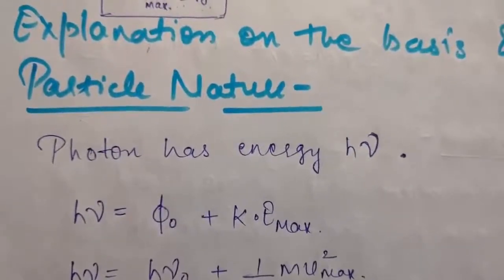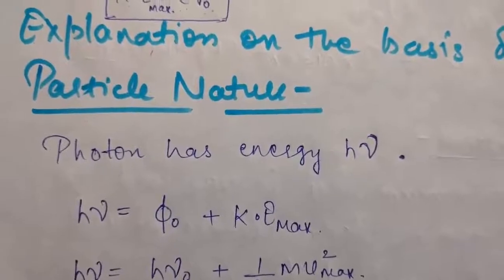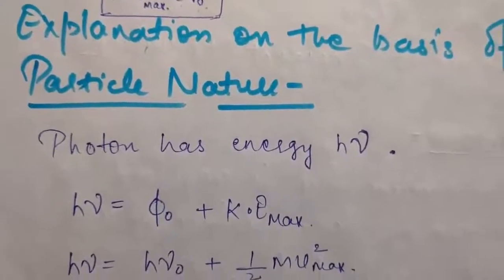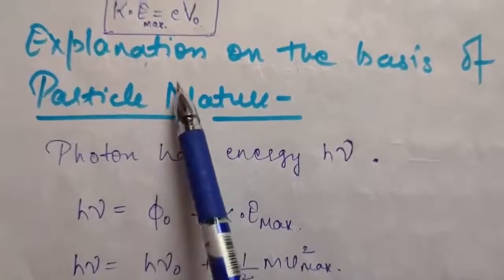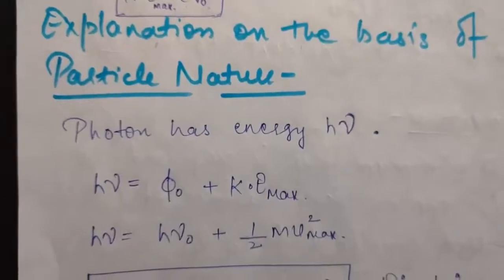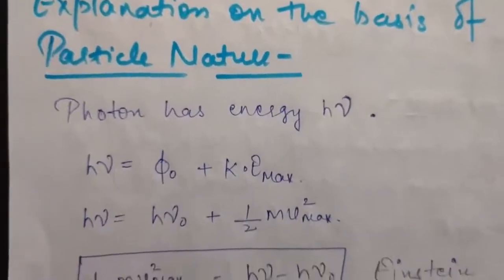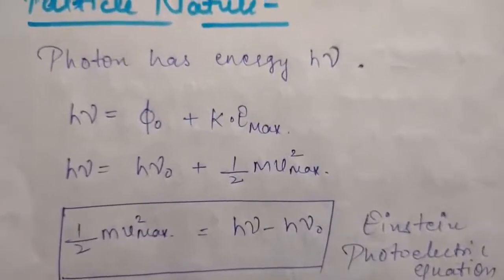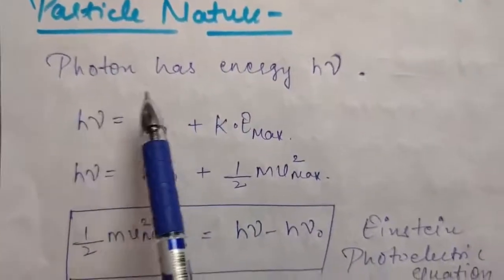The explanation of all these observations was given by Einstein on the basis of the particle nature of light. To explain all the observations on the basis of particle nature, first of all we will study the Einstein photoelectric equation. We will be deriving that equation. As you know, photons are incident on the metal.